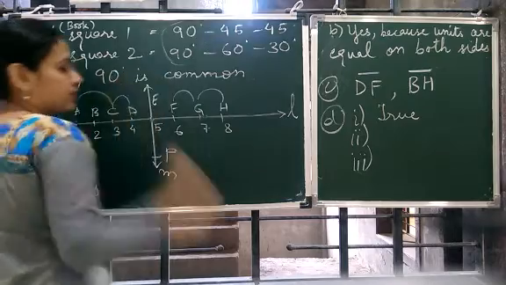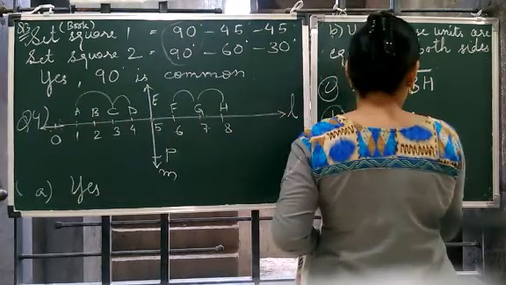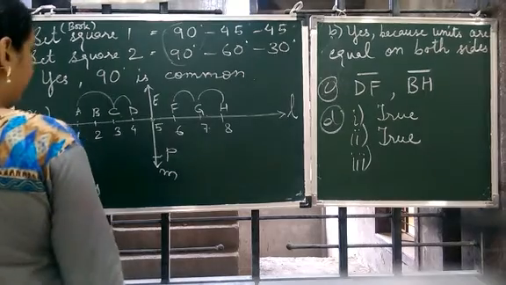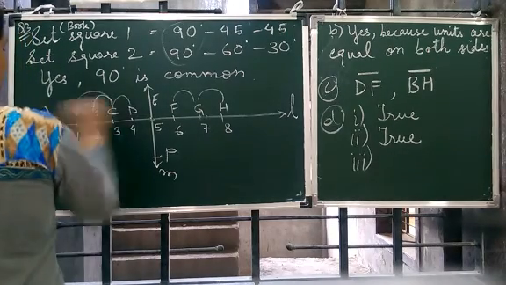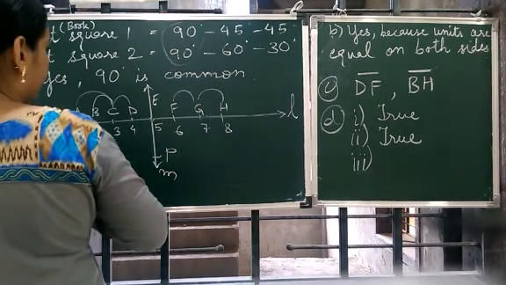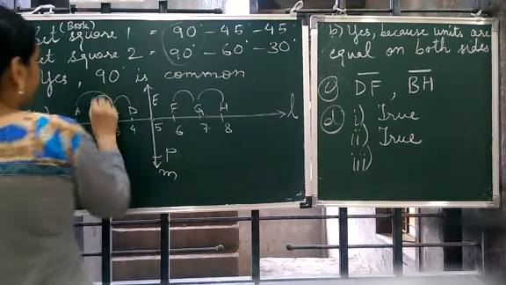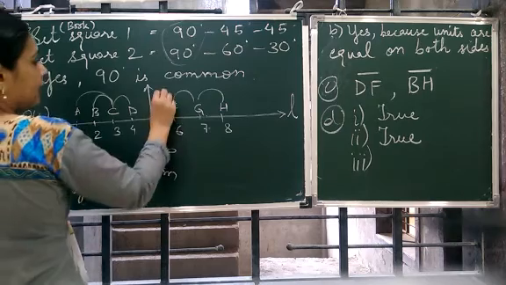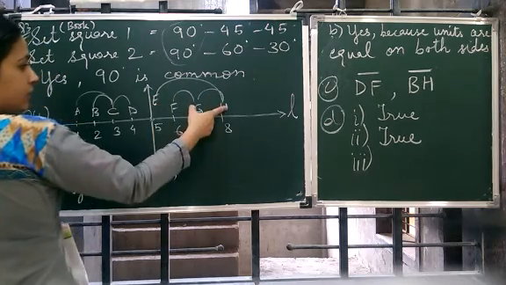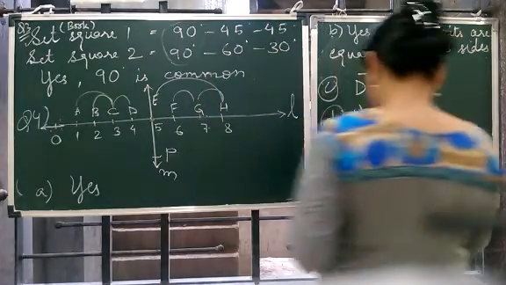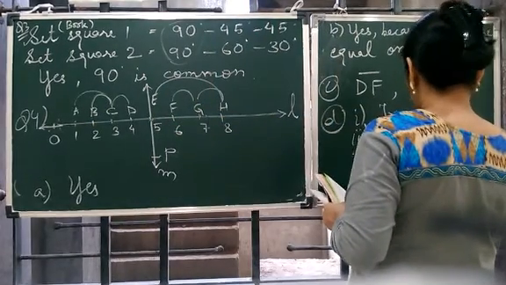Yes, 1 unit you can see. So again, true. Third one, BC is smaller than EH. You can see EH is 3 units and BC is 1 unit. So again it's true.